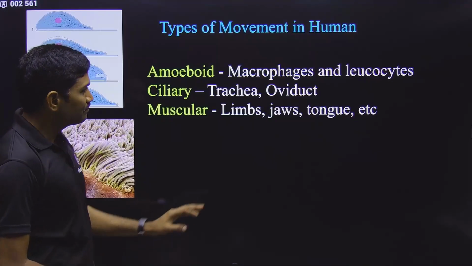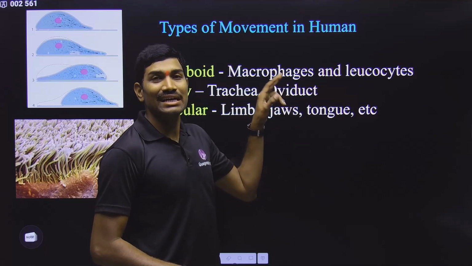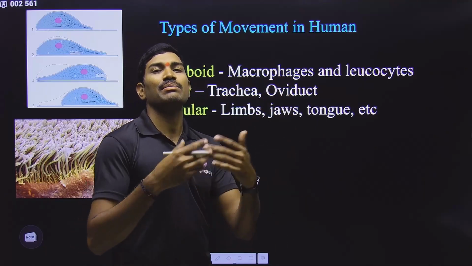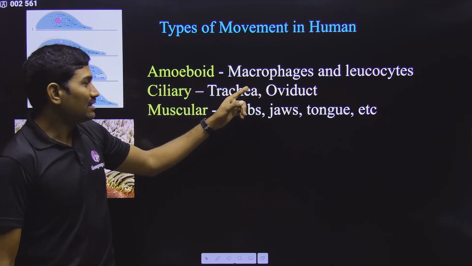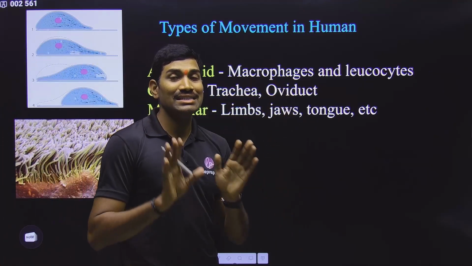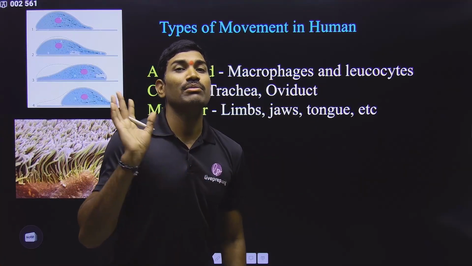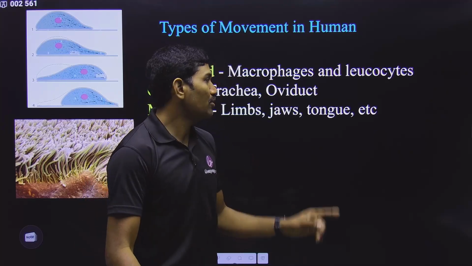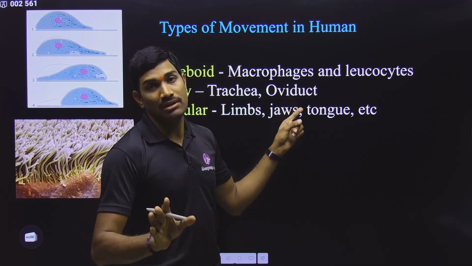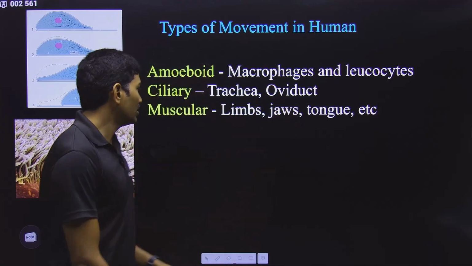So in this way, there are some cilia-containing cells, and they are helping in some other process. That's it. These examples are like this. And this example of the oviduct is applicable only for female organisms. With respect to humans, it is applicable to females only because it is not present in the male. This is also another important point that you need to remember.